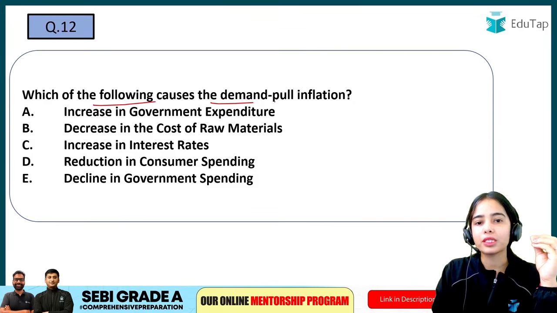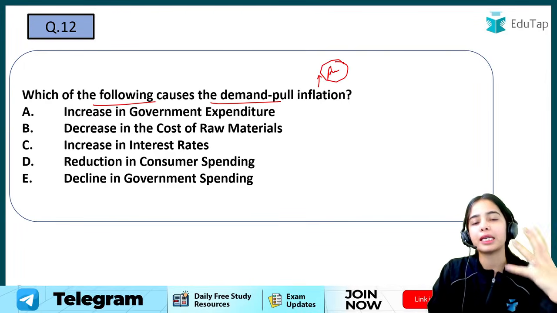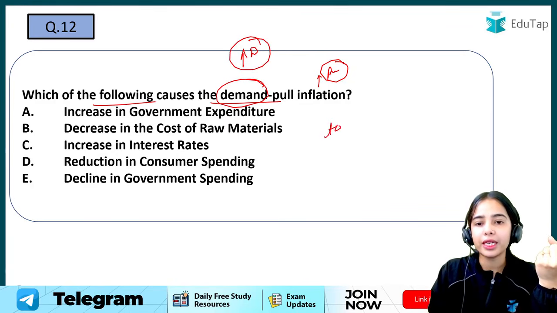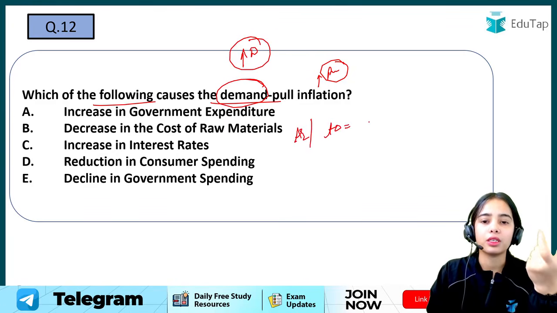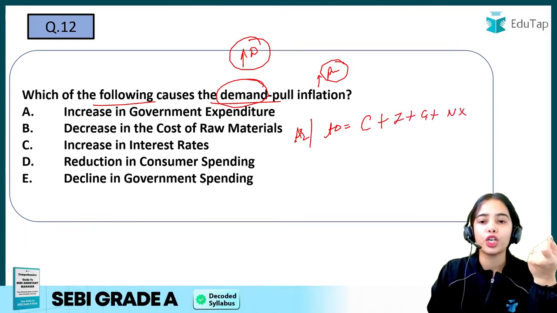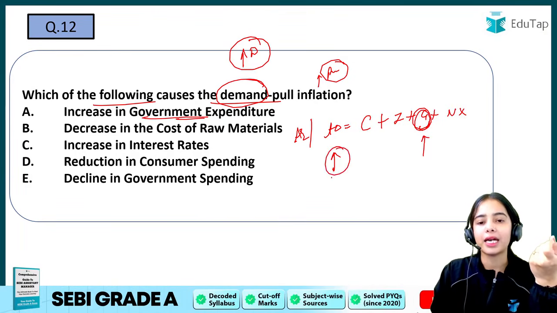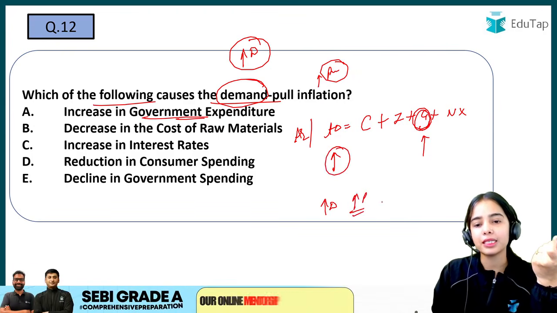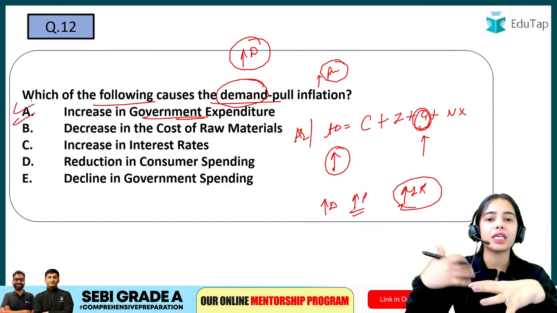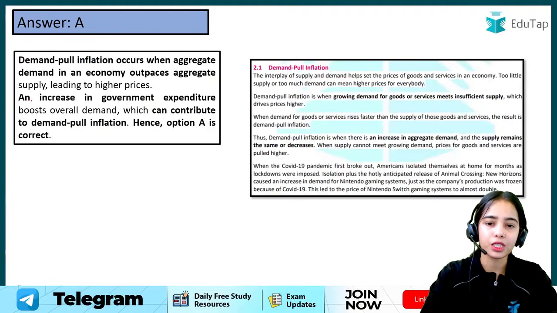Now, which of the following causes demand pull inflation? Inflation means the prices are rising rapidly, in a sustained manner, because of the increase in demand. Now the aggregate demand, or aggregate expenditure, is the combination of consumption, investment, government expenditure and net exports. So when government expenditure is increasing, the demand is increasing, and with the increase in demand the prices increase and the inflation rate can increase. Okay, so A is the best answer here. And remember that in demand pull inflation, the prices increase because of the increase in demand. So this is the idea.